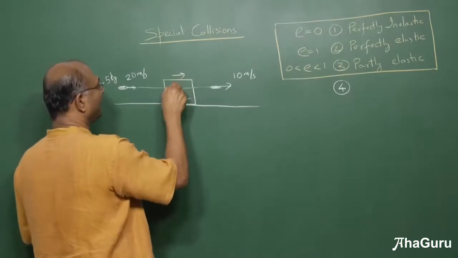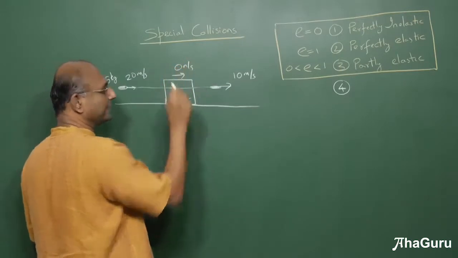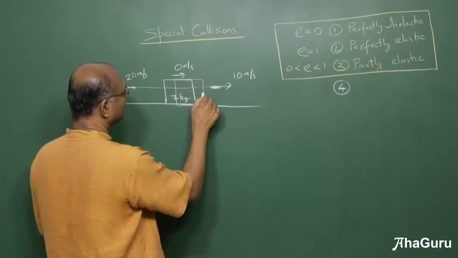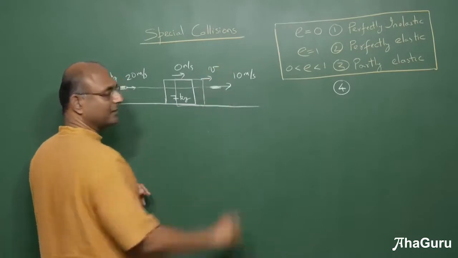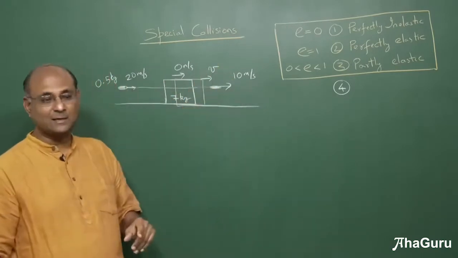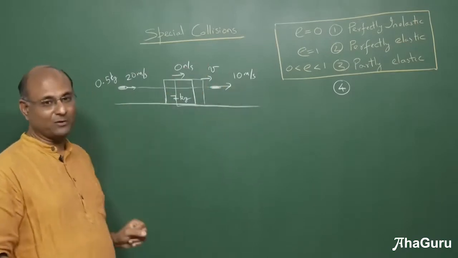Now this block was initially at rest, so after the collision is over, the block would have a velocity of v. I am now making it up here. I am telling you that the bullet has a velocity of 10. So we need to find out what is v.